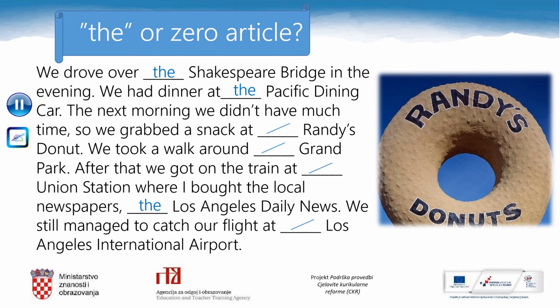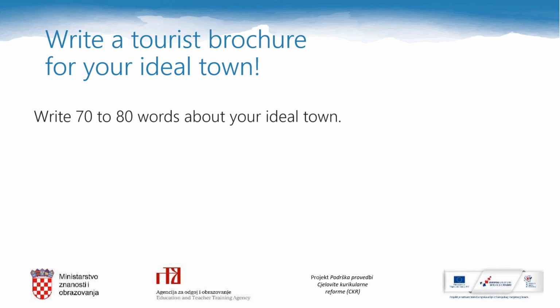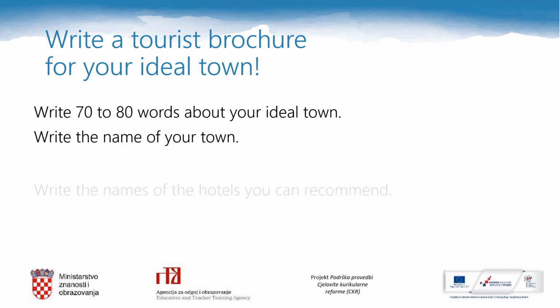Well done! Now it's time for your homework. You should write a tourist brochure for your ideal town. You can write a brochure for a town in Croatia, but it doesn't have to be a real town. You can also imagine your ideal town and describe it. Write 70 to 80 words about your ideal town. Write the name of your town.